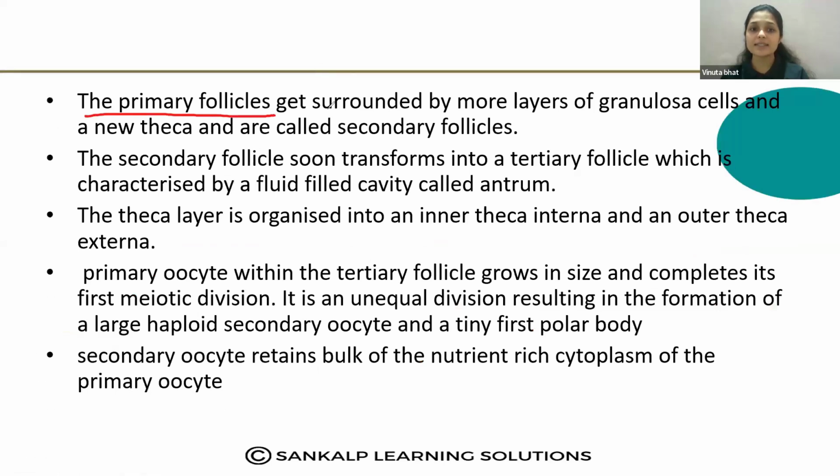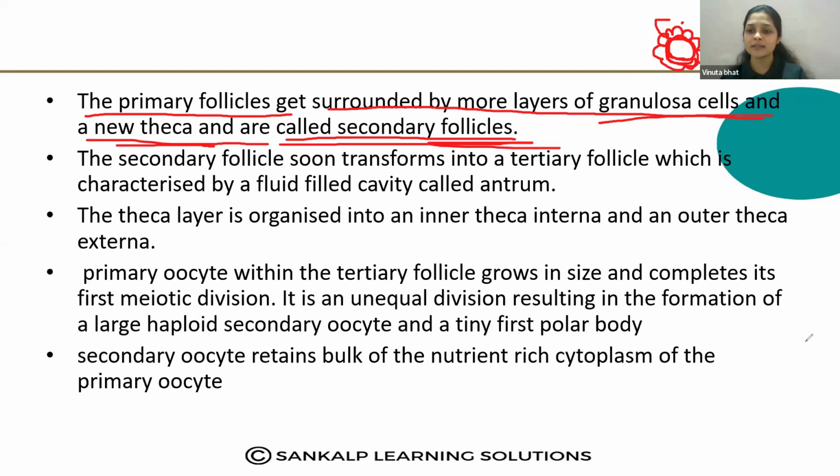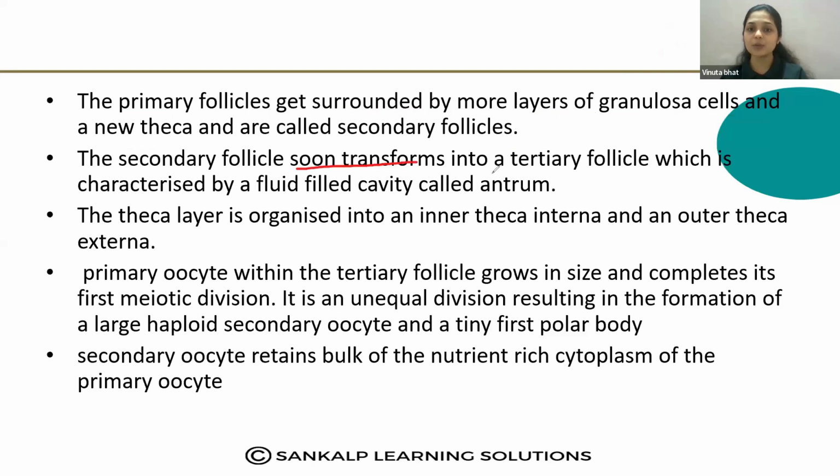Look, the primary follicles get surrounded by more layers of granulosa cells and a new theca and are called secondary follicles. Look, here is the primary oocyte, surrounded by a layer of cells called granulosa cells, and a new theca, and these are called secondary follicles. The secondary follicles soon transform into tertiary follicles, which are characterized by a fluid filled cavity called antrum.